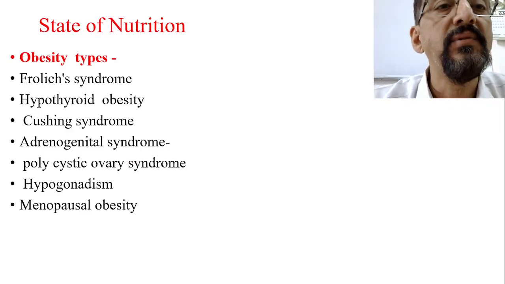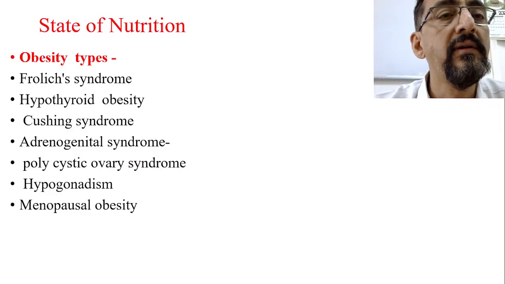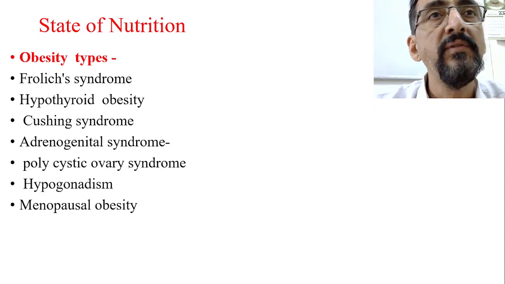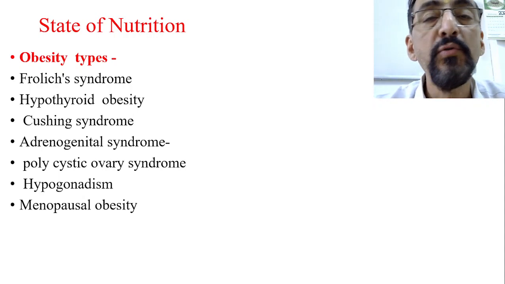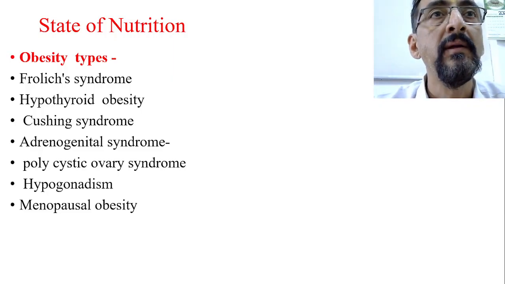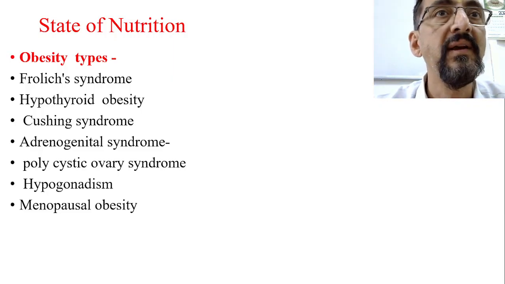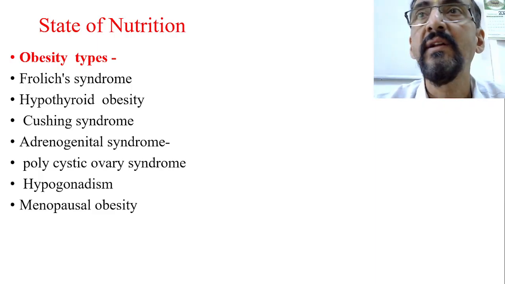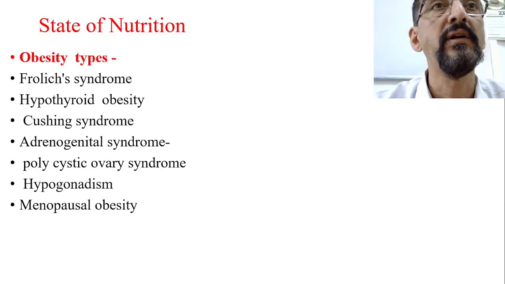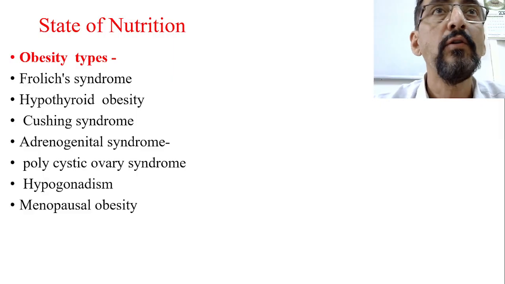Some of the other types of obesity which are commonly seen often, that is Froelich syndrome. Froelich syndrome obesity is because of the hypersecretion of the pituitary gland. Okay, hypothyroid obesity is very common, cretinism and myxedema. Myxedema is quite common in hypothyroidism. And myxedema is nothing but abnormal accumulation of fat, especially in the shoulder and back area. So that also leads to obesity.